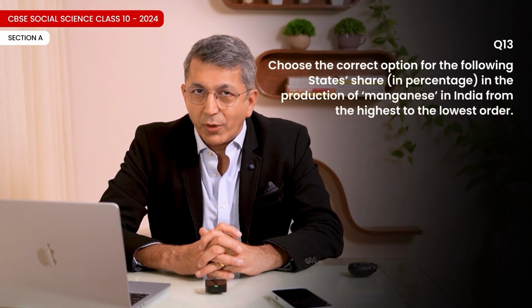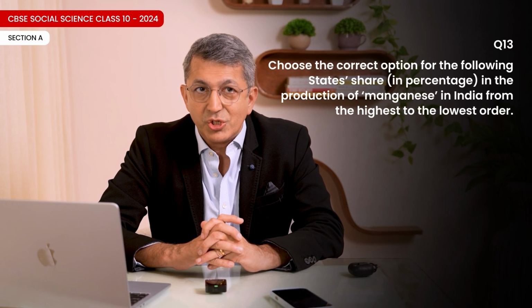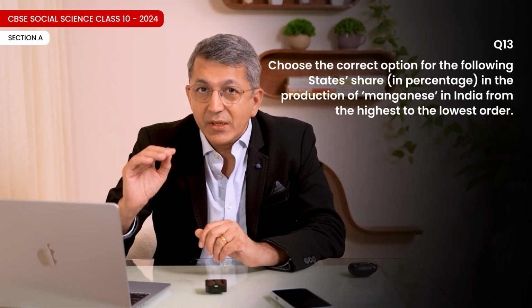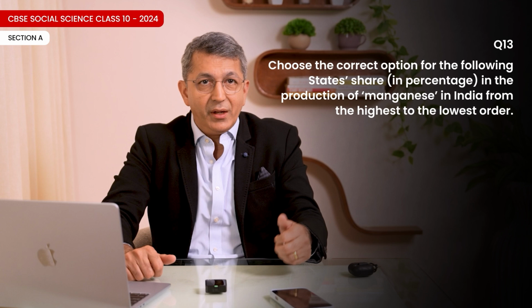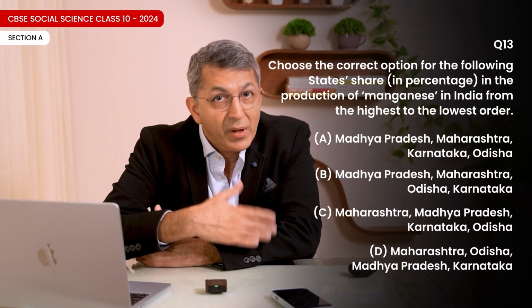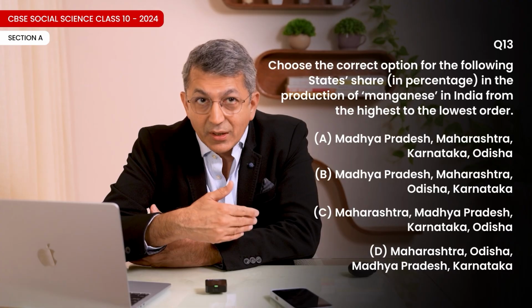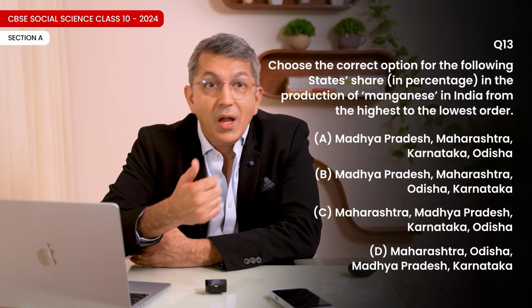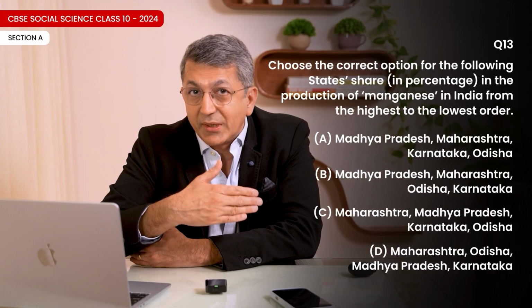Question 13. Choose the correct option for the following states' share in percentage in the production of manganese in India from the highest to the lowest order. A. Madhya Pradesh, Maharashtra, Karnataka, Odisha. B. Madhya Pradesh, Maharashtra, Odisha, Karnataka. C. Maharashtra, Madhya Pradesh, Karnataka, Odisha. D. Maharashtra, Odisha, Madhya Pradesh, Karnataka. Correct option is B.